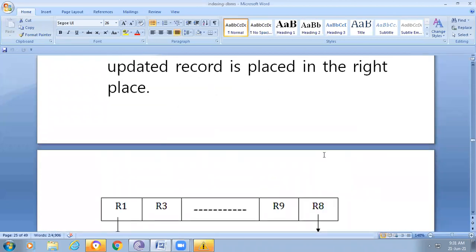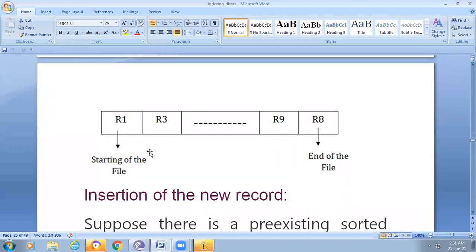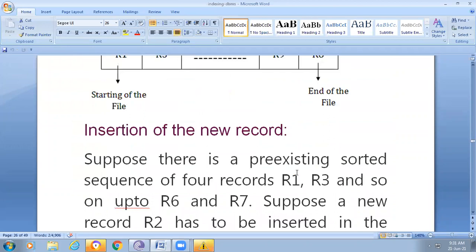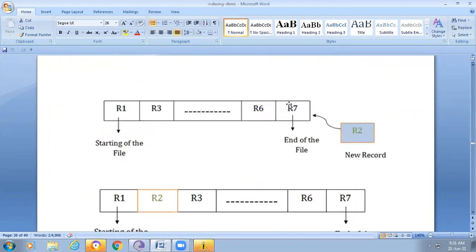Okay, if you observe here, the starting node is R1 and another node is R3. Next R9 and R8. Now we want to insert one record. If you observe here, R2 is added here. Then that will be placed in its position, because here we are using the sorting order.